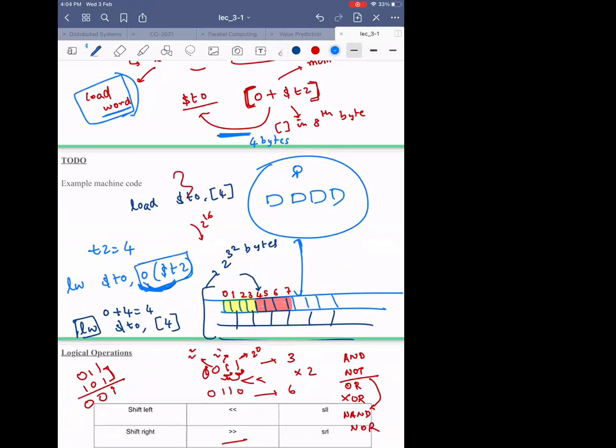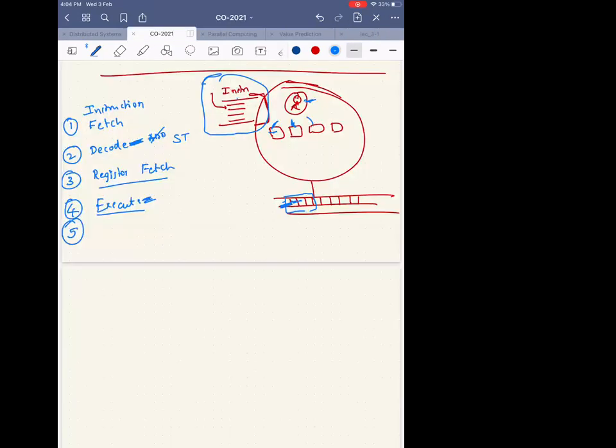But now what do I have to do in the fifth stage? Go to that address and copy the register values back to memory. So either a memory operation, which can be a load or a store. And the sixth stage is register write back.